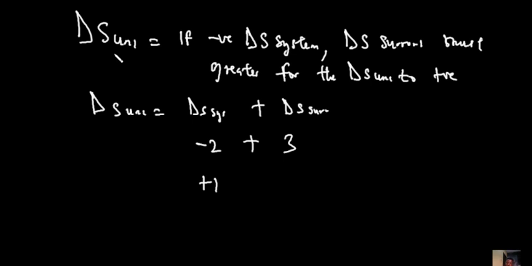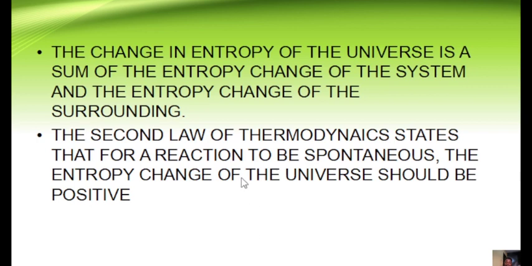Now, if you have negative entropy change for both your surrounding and your system, that reaction will never be spontaneous. So any process that reduces the disorderliness in both the surrounding and the system will never be spontaneous. Okay, so with that said, let's move ahead. Now we have understood the second law of thermodynamics, and it states that for a reaction to be spontaneous, the entropy change of the universe should be positive.